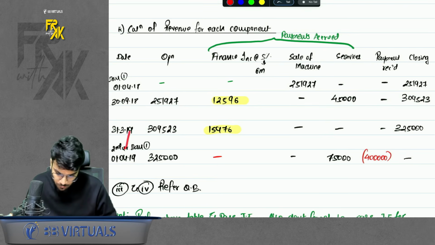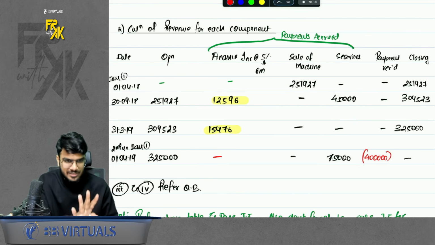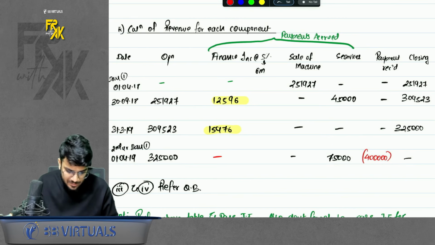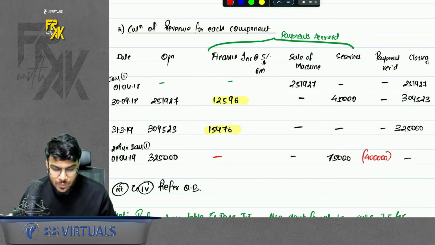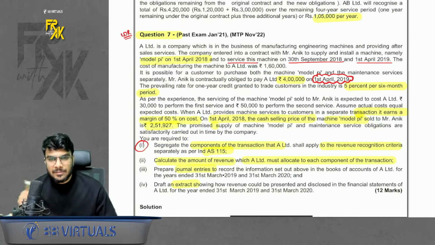Because, what about the second service? The payment for second service accrues on the next day of the first day of the next year. Right. So it accrues on the first day of the next year and we also receive the payment. This is something which you will understand once you read the question carefully. I'm just focusing on revision here. Okay. So this is how you segregate as per the solution given by them.